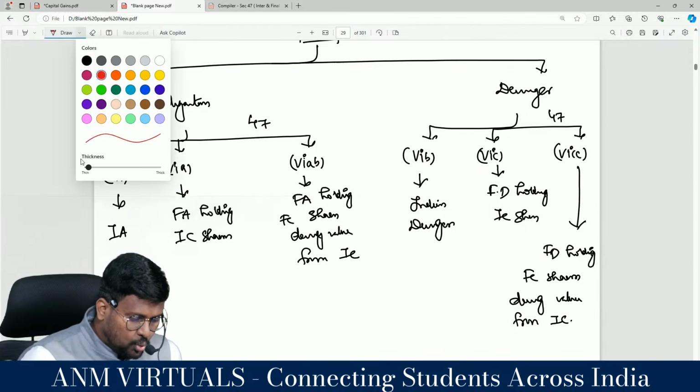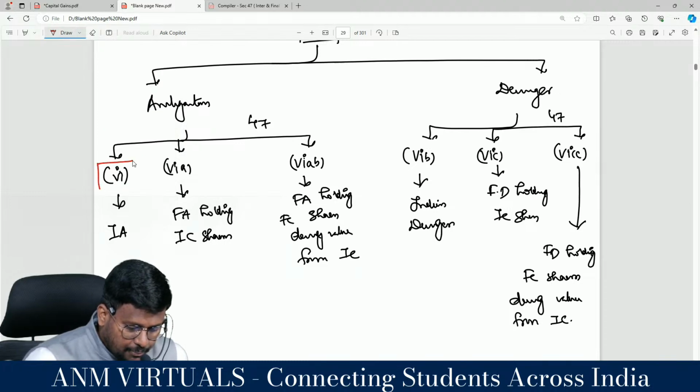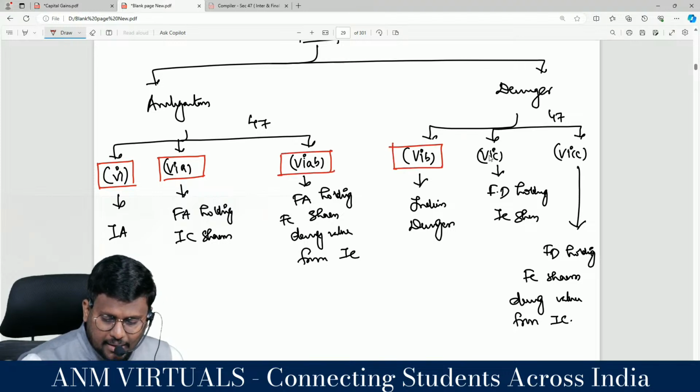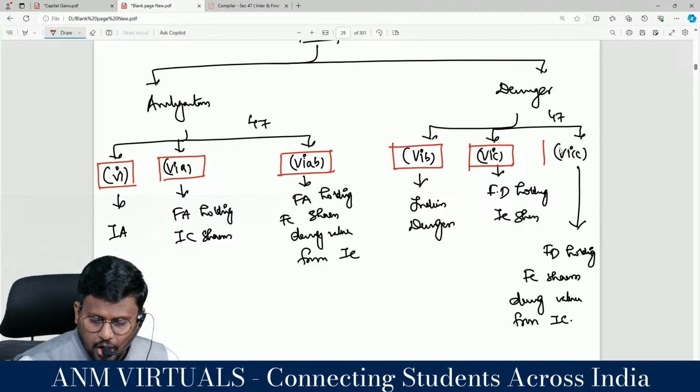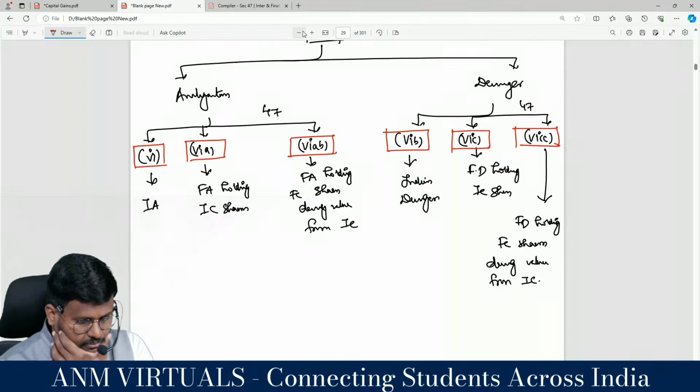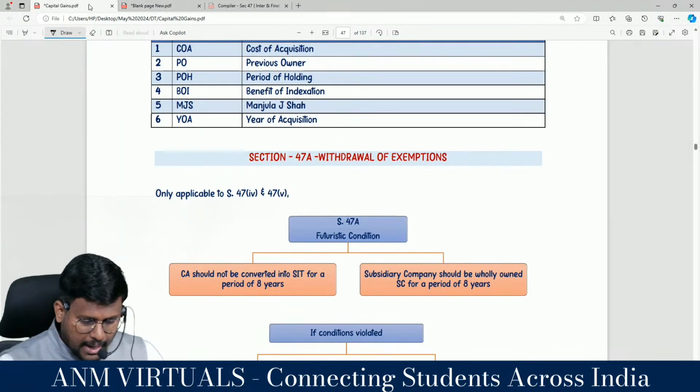So when you go through this chart itself, you will be able to appreciate and understand the full clauses of amalgamation and the full clauses of demerger. Completed? Easy? I'm moving on, sir.